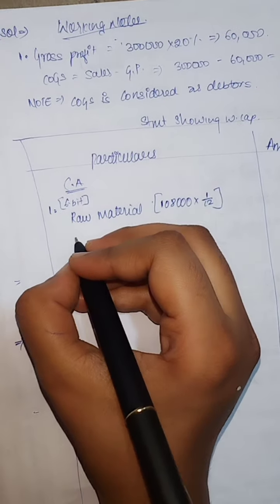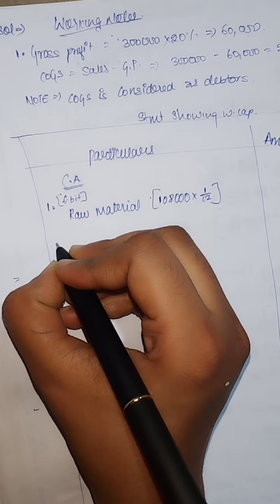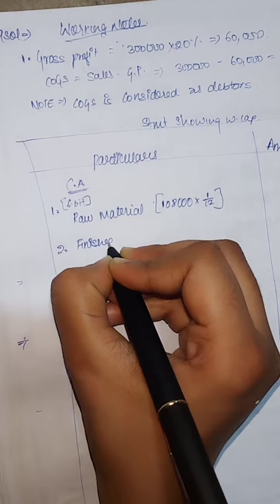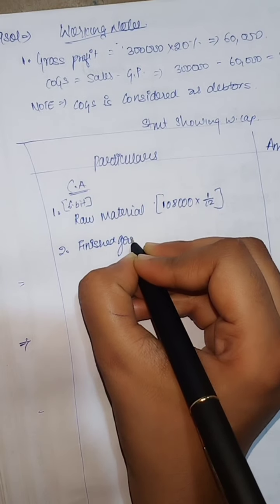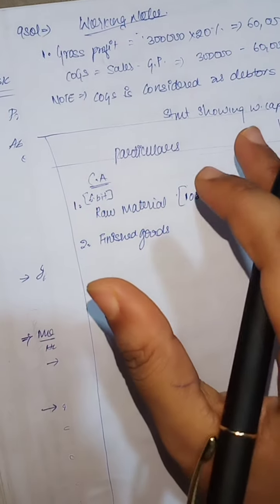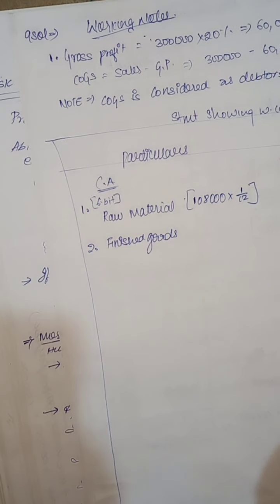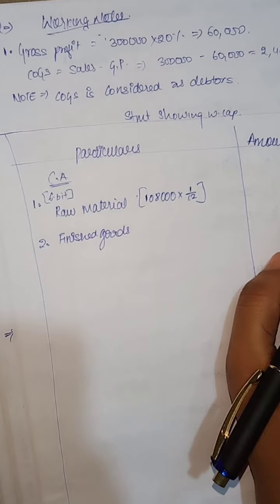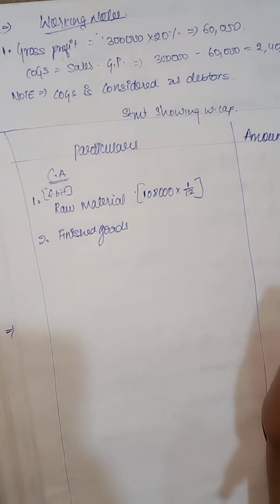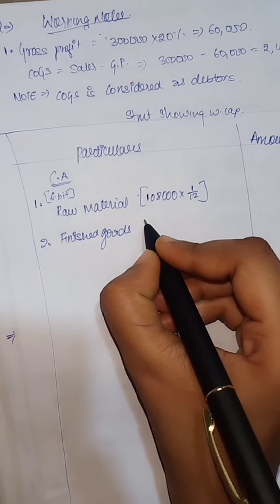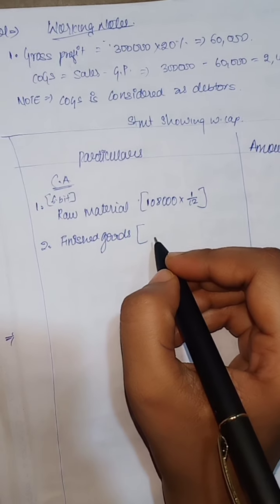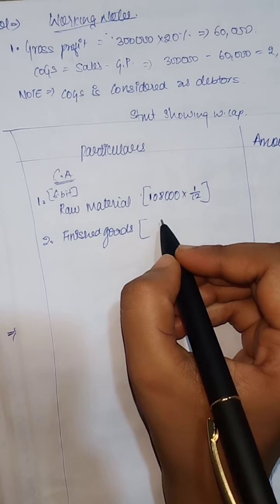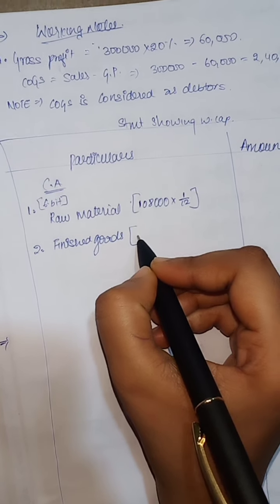Second, finished goods. I am doing this question because it is somewhat different from the 6th, 7th and 8th questions. Some adjustments are also somewhat difficult because of working capital and all, no? That's why I am taking this question to explain. Finished goods: in the 6th bit they have given 1 month.